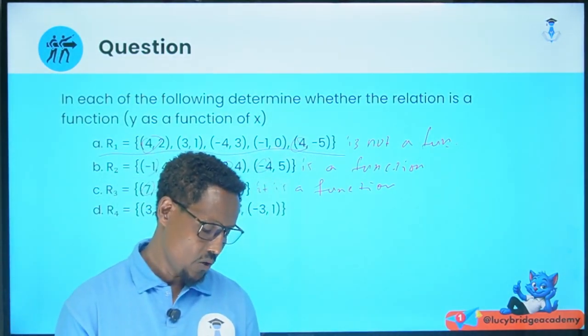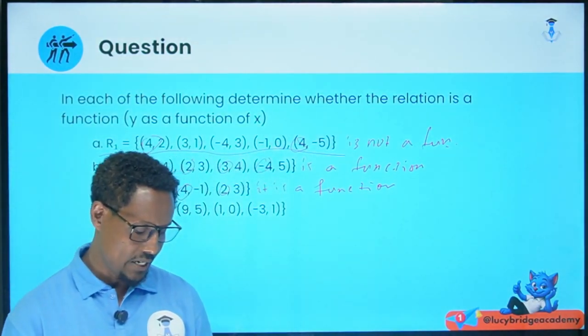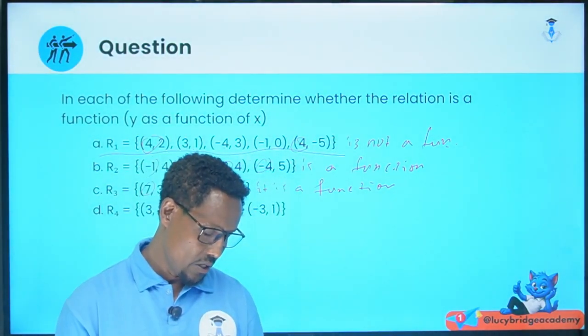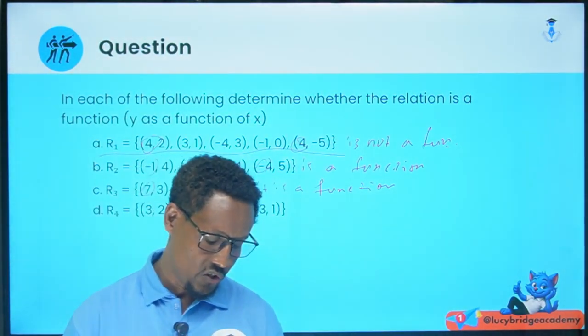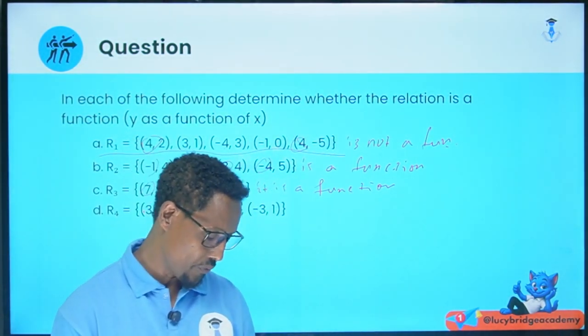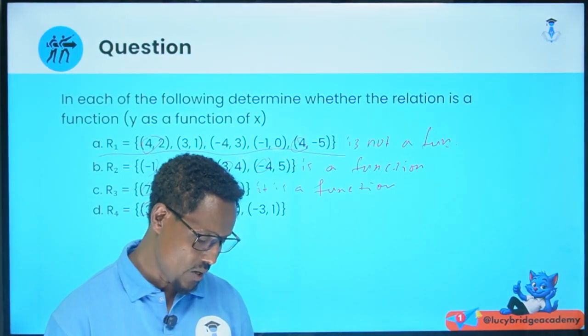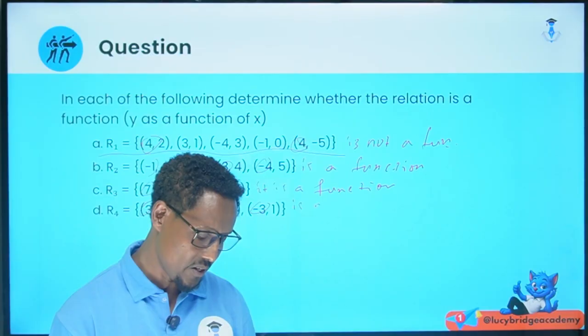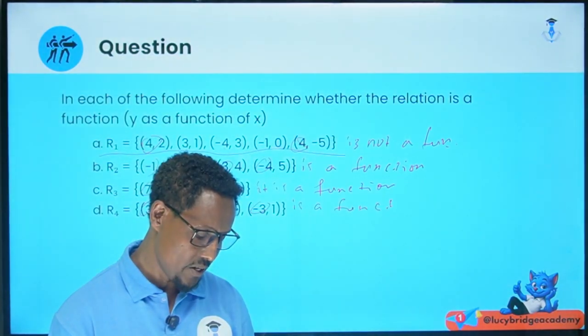Good. D, the last relation: (3, 2), (9, 5), (1, 0), (-3, 1). Look, 3, 9, 1, and -3 are different, therefore it is a function.